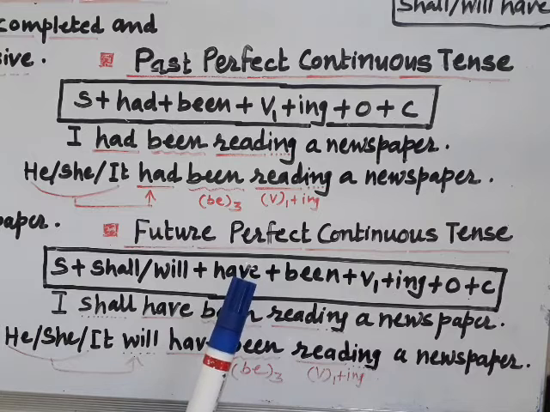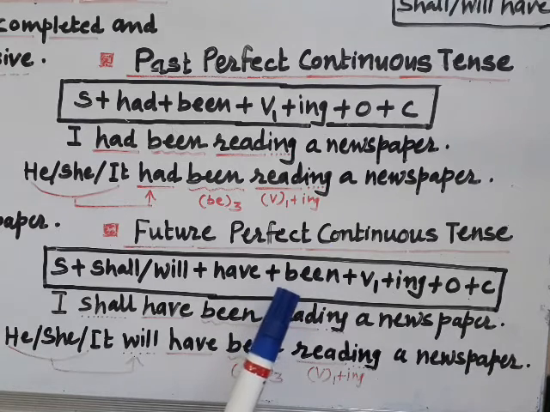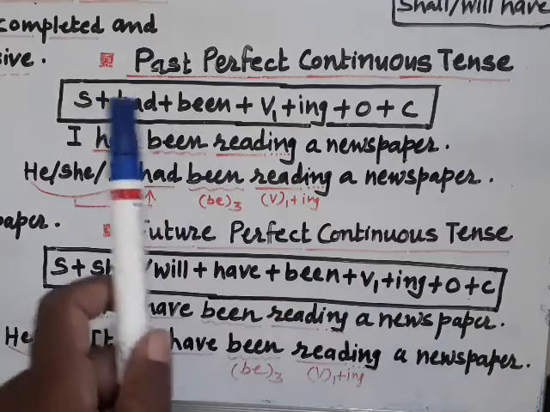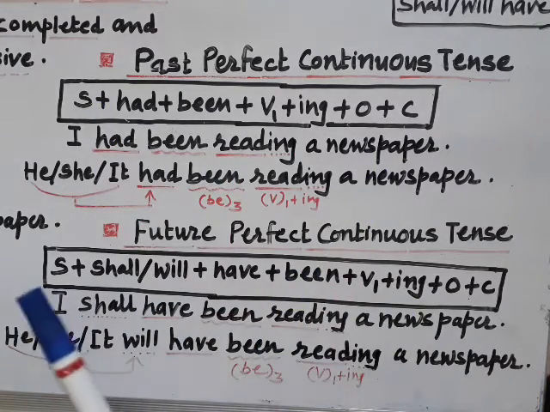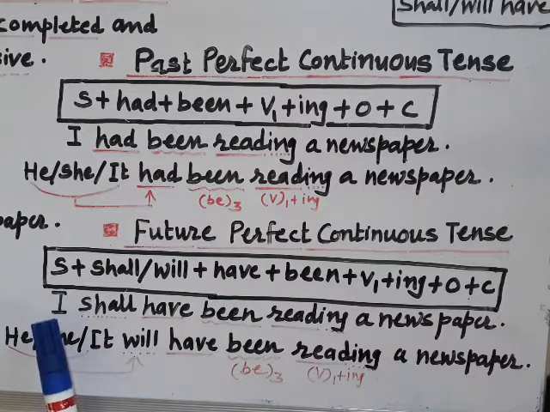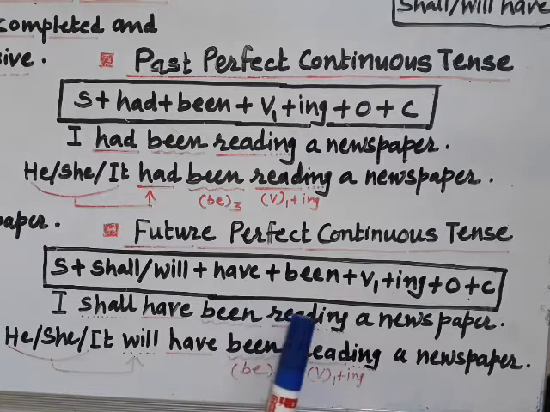Afterwards, to mark perfect, here the representative of perfect tense is to have, but here there is no other choice except have. So only have will be a part of this perfect form. Understand? And continuous is again shown there with been plus v1 plus ing. Rest of the structure is almost alike except these two words which are changed here. So example of this future perfect continuous tense is I shall have been reading a newspaper.